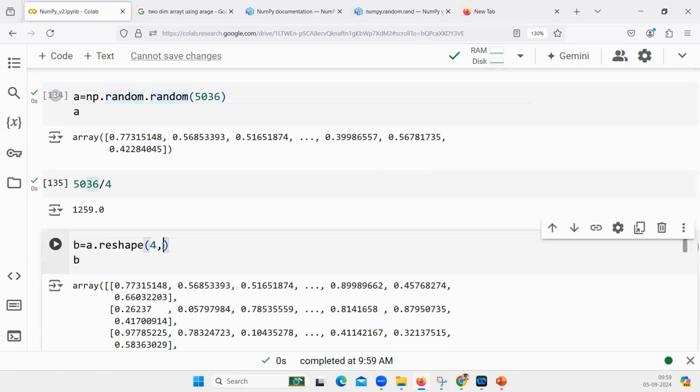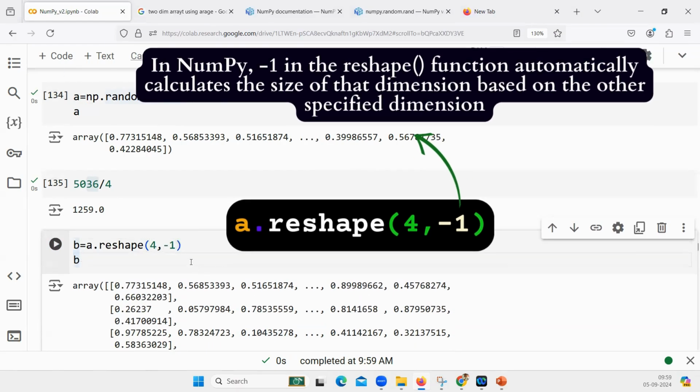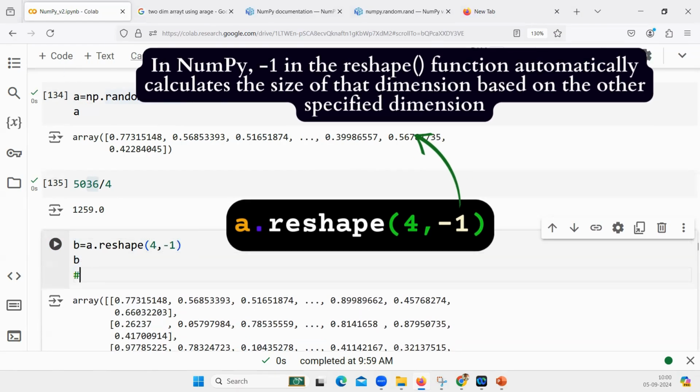So if you do not know the dimension on the other side, then you can leave it as -1. What does -1 mean? -1 means I do not know. Here, there's a different meaning for it. All of you write it. -1 is I don't know this number. Automatically, please do auto calculate. What do you mean by auto calculate? What is Python expected to do here?